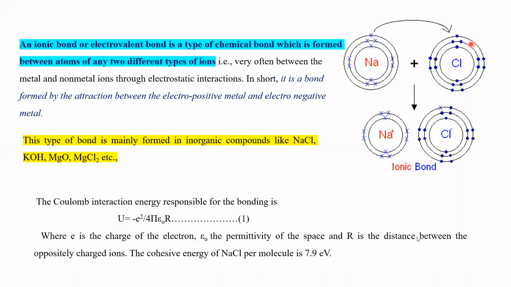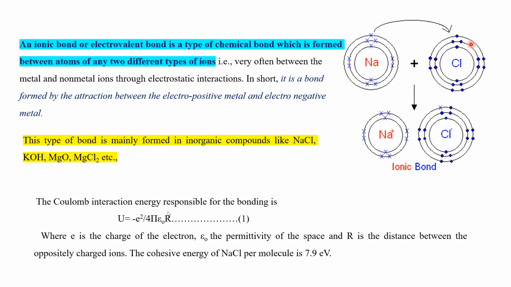The Coulomb interaction energy is responsible for bonding. Especially as a theoretical concept, there is a Coulombic interaction taking place. That energy is given by minus e squared by 4 pi epsilon naught R. This is the Coulomb interaction energy, where e is the charge of the electron, epsilon naught is the permittivity of free space, and R is the distance between the positive and negative ions.